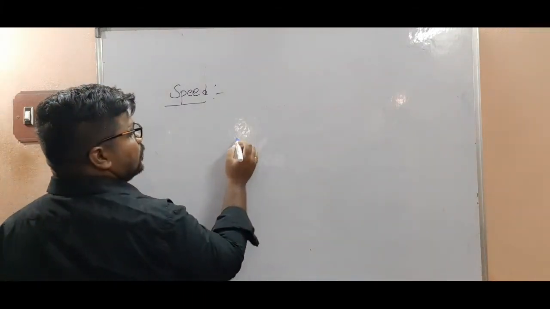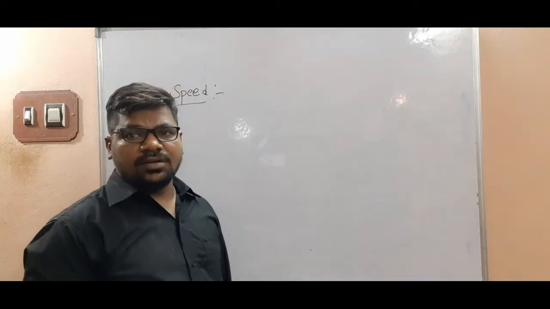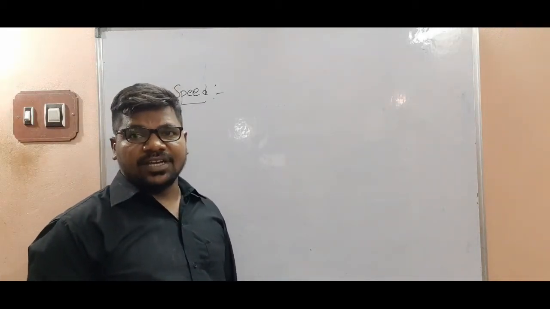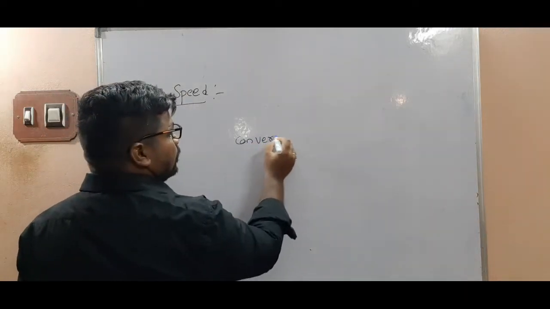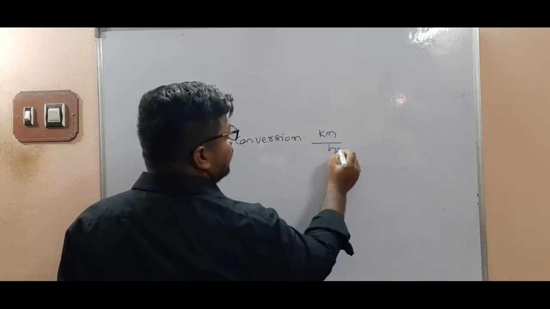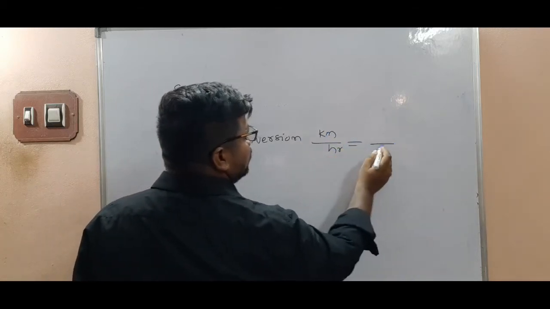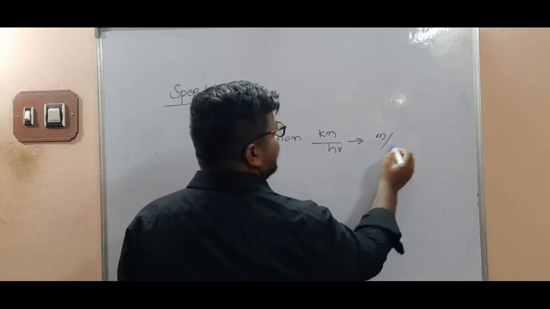Mainly we use kilometer per hour for the speed of a vehicle. So conversion: kilometer per hour to meter per second.